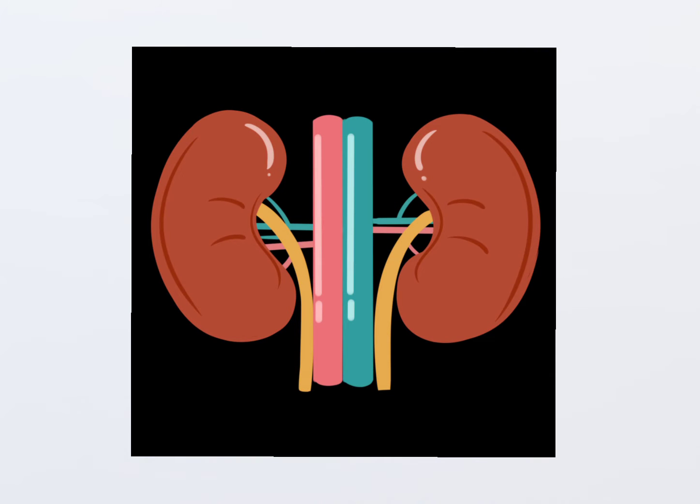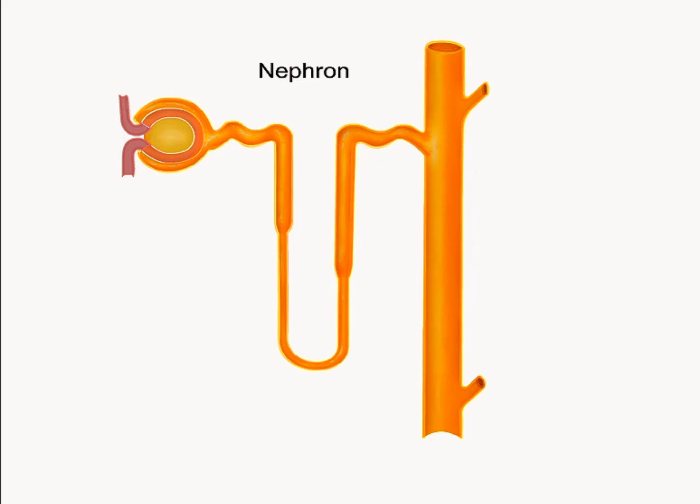Kidneys are bean-shaped organs that filter blood to regulate the level of waste, water and salt in body fluids. The nephron is the functional unit of the kidneys. It modifies the composition of the blood and rids the body of waste and toxins by producing urine.